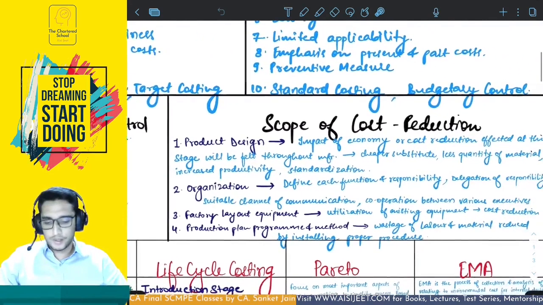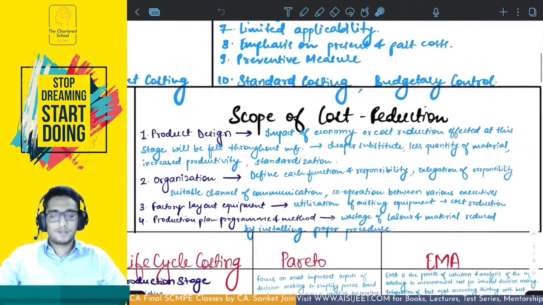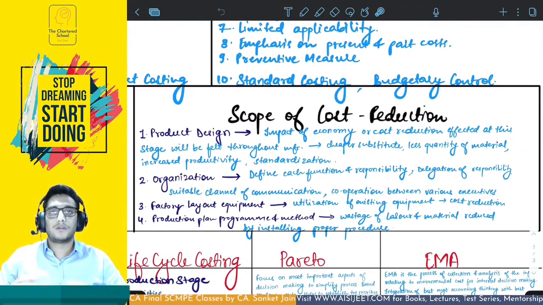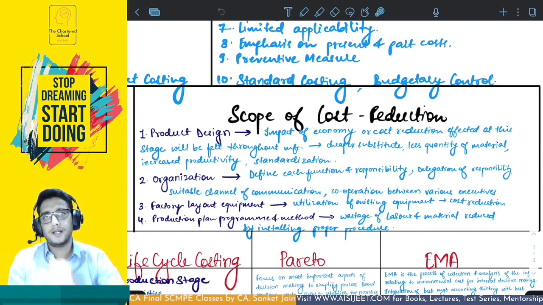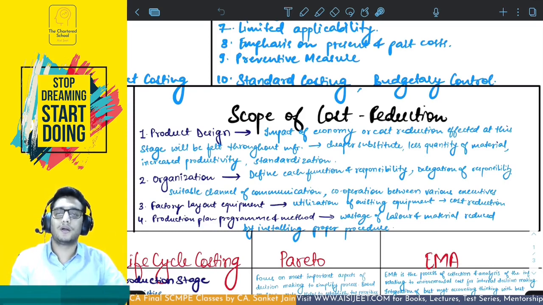What is the scope of cost reduction? First is through product design. The majority of the cost can be reduced at the design stage. When the product is being designed, you are selecting, let's say, the material composition, the number of units of the material, what kind of material, and the quality of the material. Therefore, you are selecting the cost that is to be incurred for this particular product to be produced.